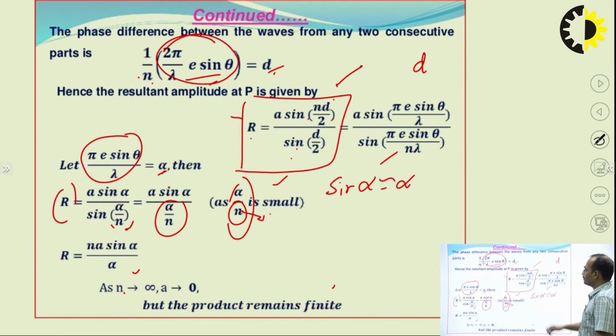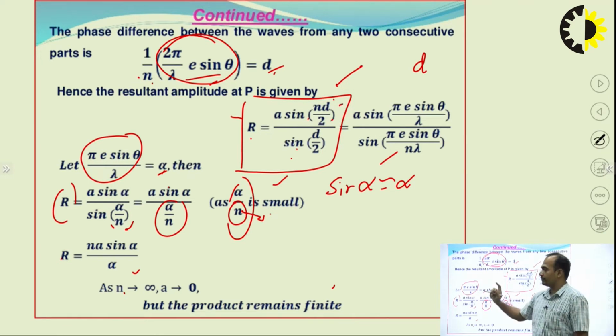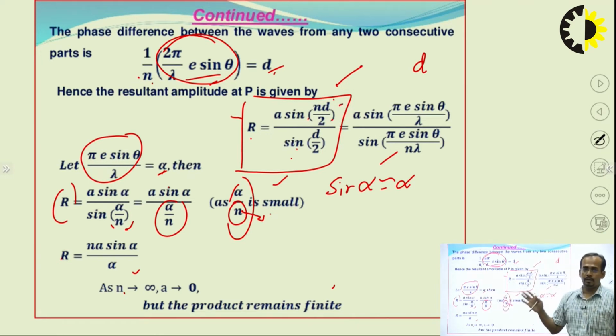How can you calculate? You have to remember this formula, or you can derive. If you want, you can derive this formula by using the vector analysis. You can easily derive this formula, but at this stage you can remember it for finding the amplitude of the n vectors.